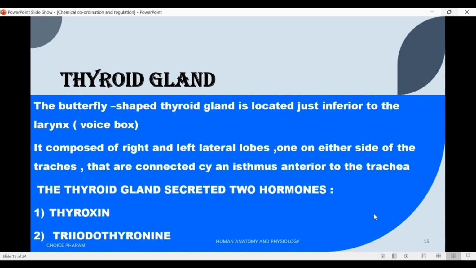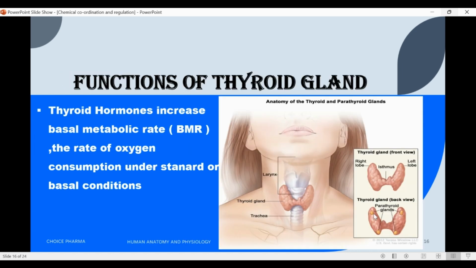The thyroid gland secretes two hormones. First is thyroxine, and another is triiodothyronine. Function of thyroid gland. Thyroid hormones increase the basal metabolic rate, the rate of oxygen consumption under standard conditions.